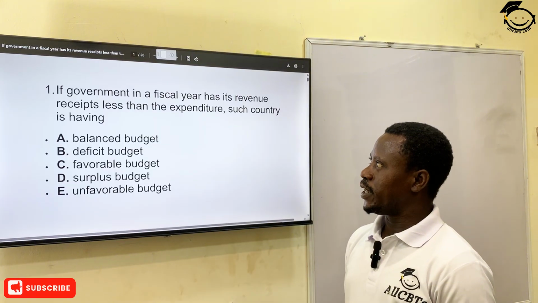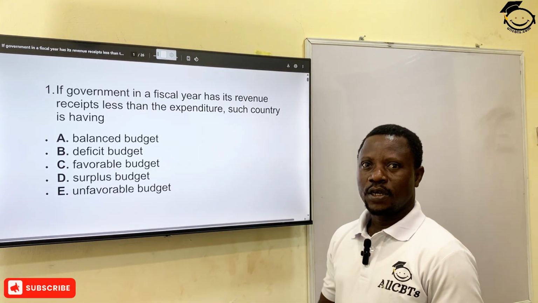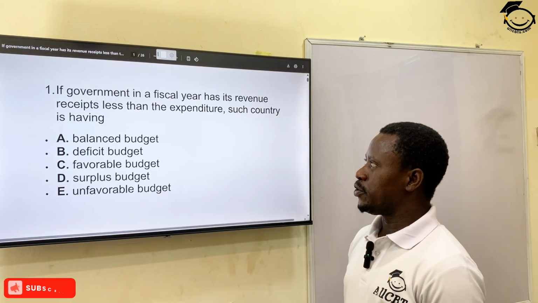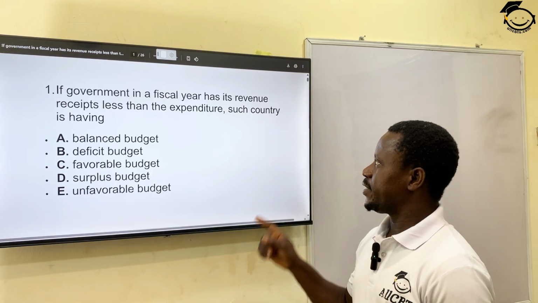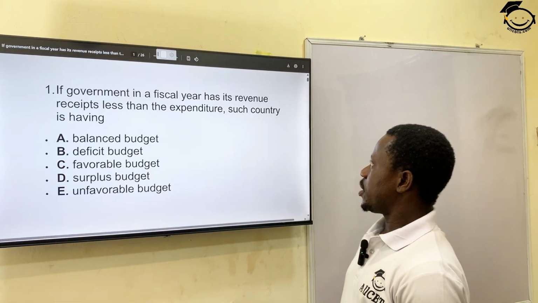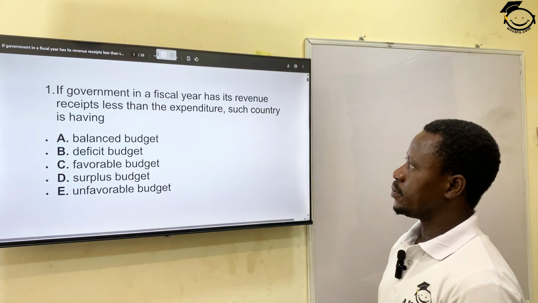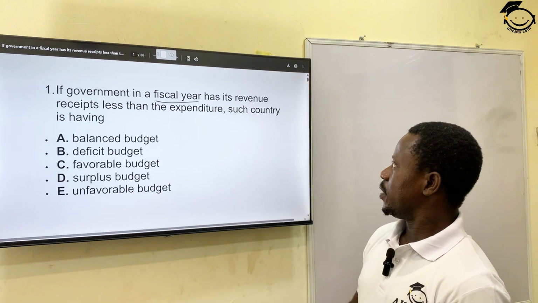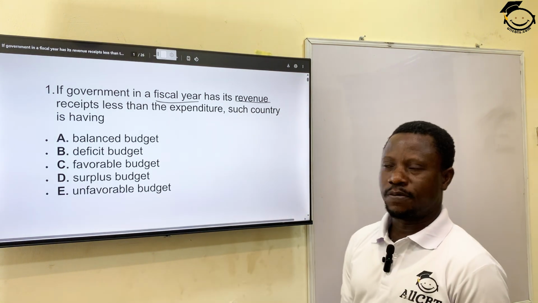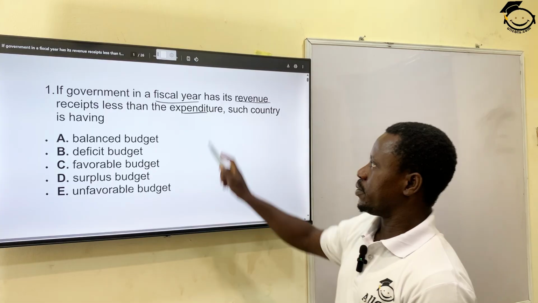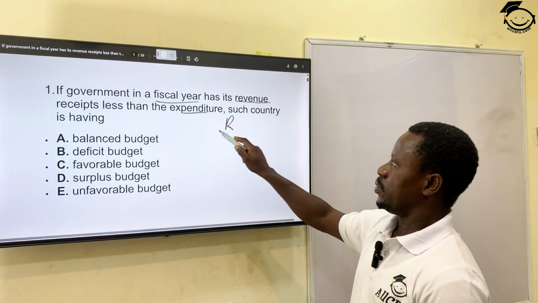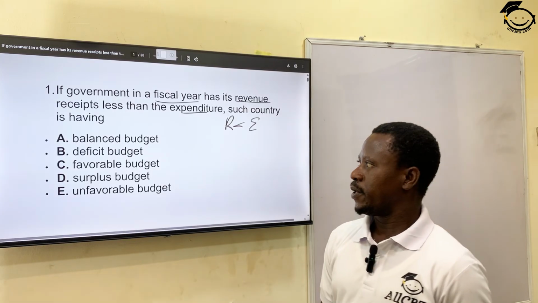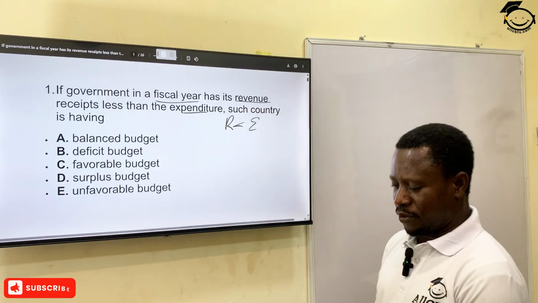The first question we're looking at today is, if government in a fiscal year has its revenue receipts less than the expenditure, such a country is having... Look at it: fiscal year, the annual year expenses. Revenue receipts is income, then the expenditure. So which means the revenue is less than expenditure. What should be our correct answer from these options?